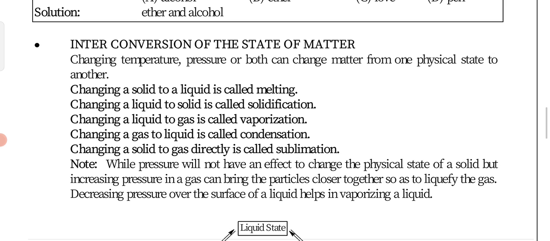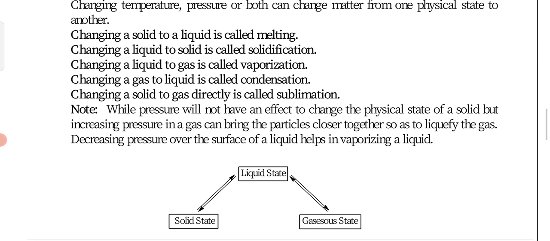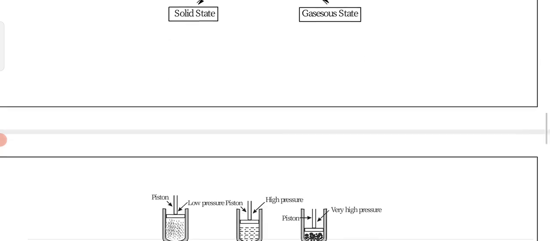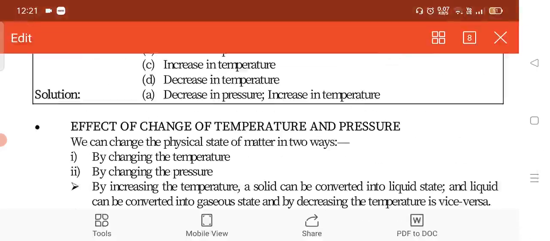Okay, so this is the name of that process, and we will discuss it. Here the liquid state is in the middle, the solid state is on the left-hand side, and the gaseous state is on the right-hand side. So solid to liquid, liquid to solid, liquid to gas, gas to liquid, we can convert the state of the matter.